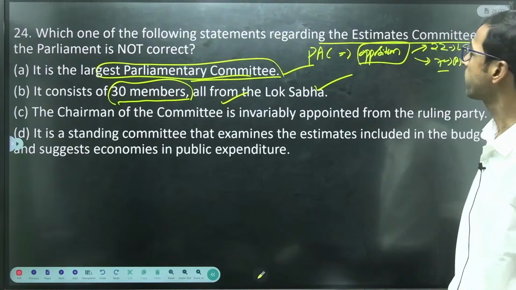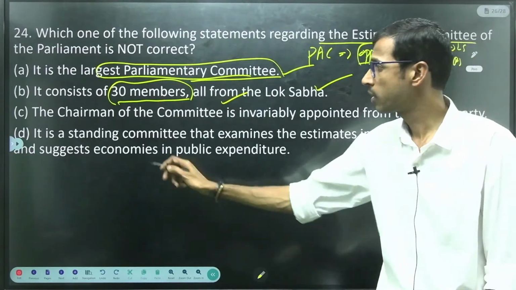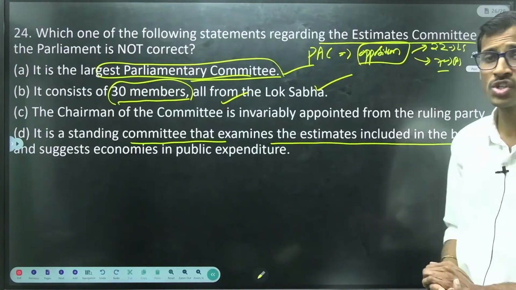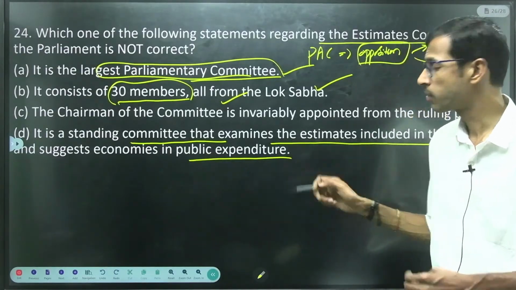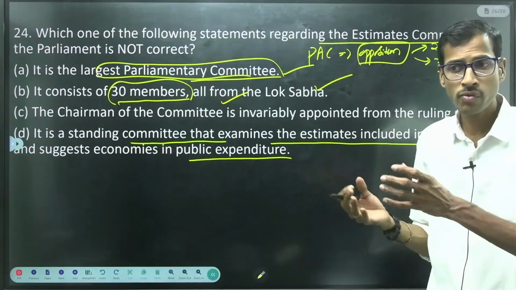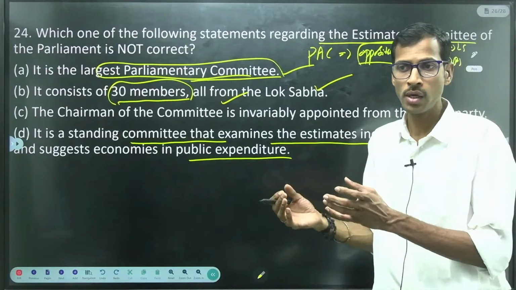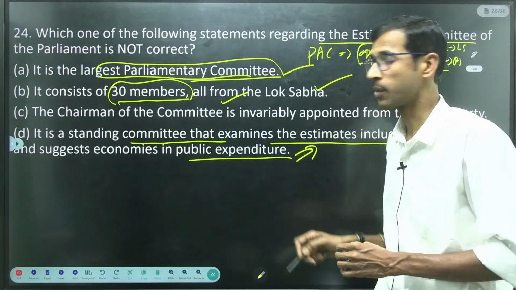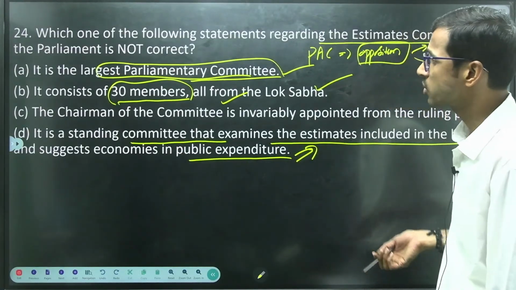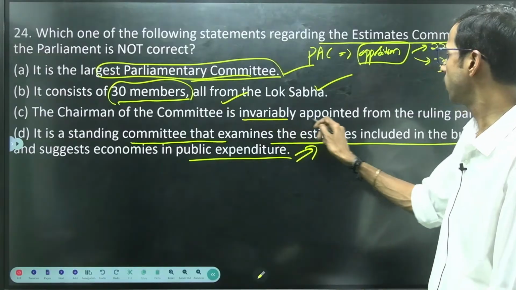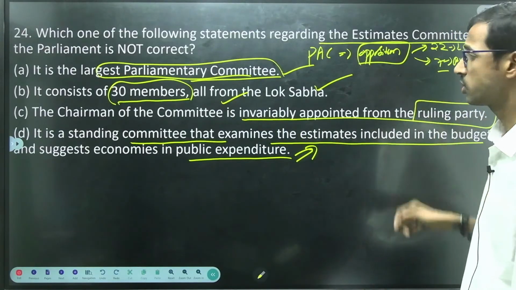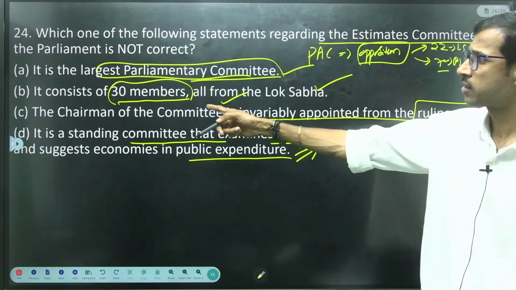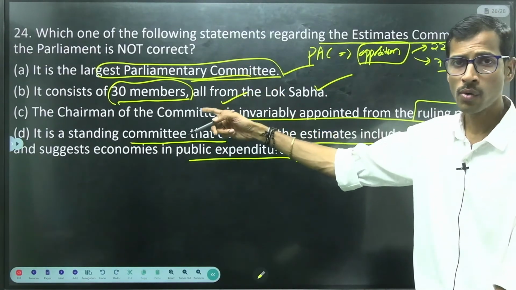This Estimates Committee is a standing committee that examines the estimates, including the budget, and suggests economies in public expenditure, right? So it helps to control the particular estimates. Next, the chairman of the committee is invariably appointed from the ruling party. Is it correct? It is completely related to the Lok Sabha only.